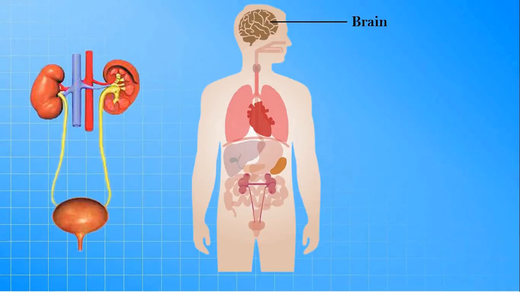Next, lungs. Can you locate your lungs? I hope you have touched your chest. The lungs are located in the chest. Next, heart. Where is the heart located? Yes, the heart is located in the front and middle of the chest.